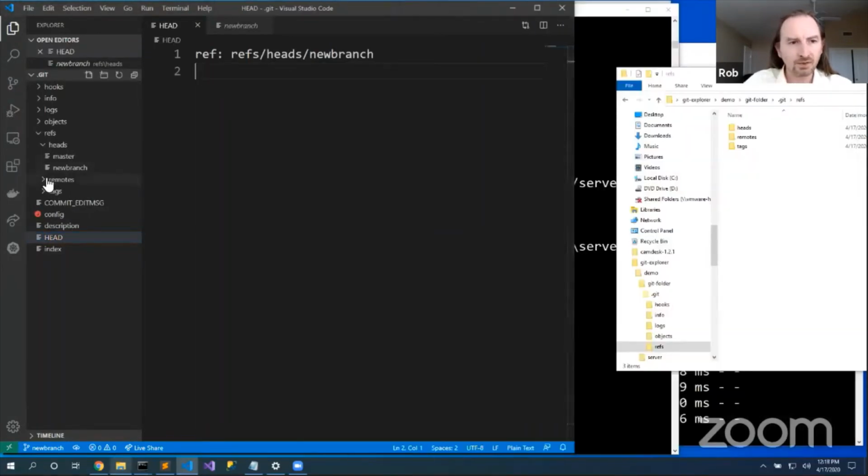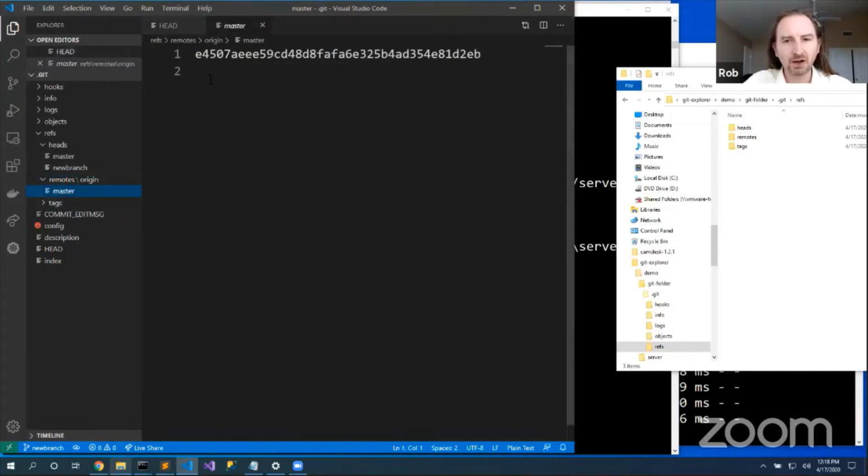So inside that remotes folder, we have an origin folder, one for each remote that we have. And inside the origin folder, we have master. Here's where I told the server it was last, or here's where I believe that the server is, at E4507.